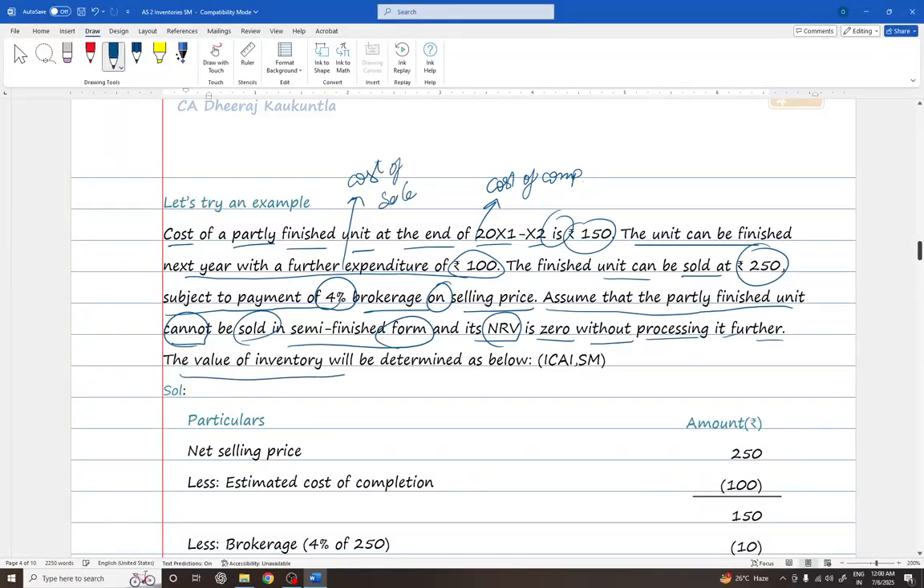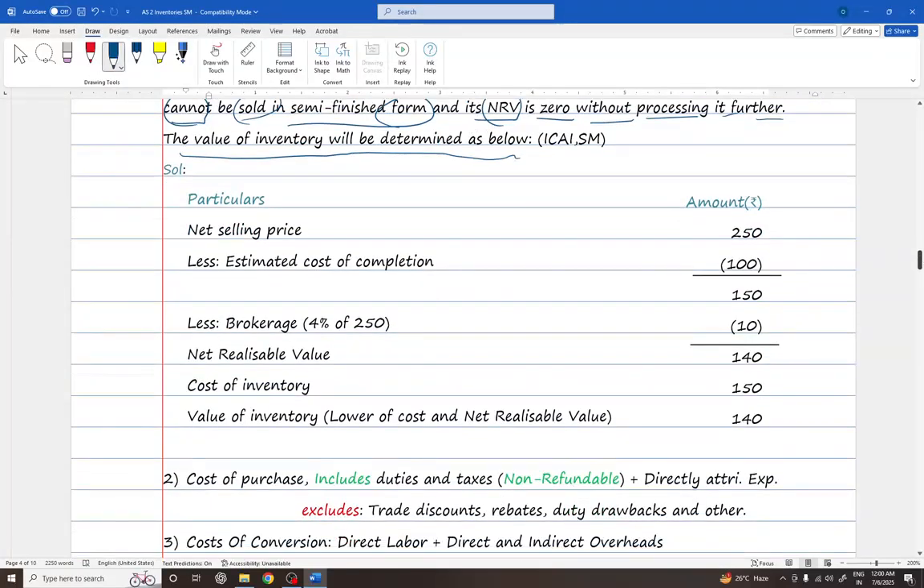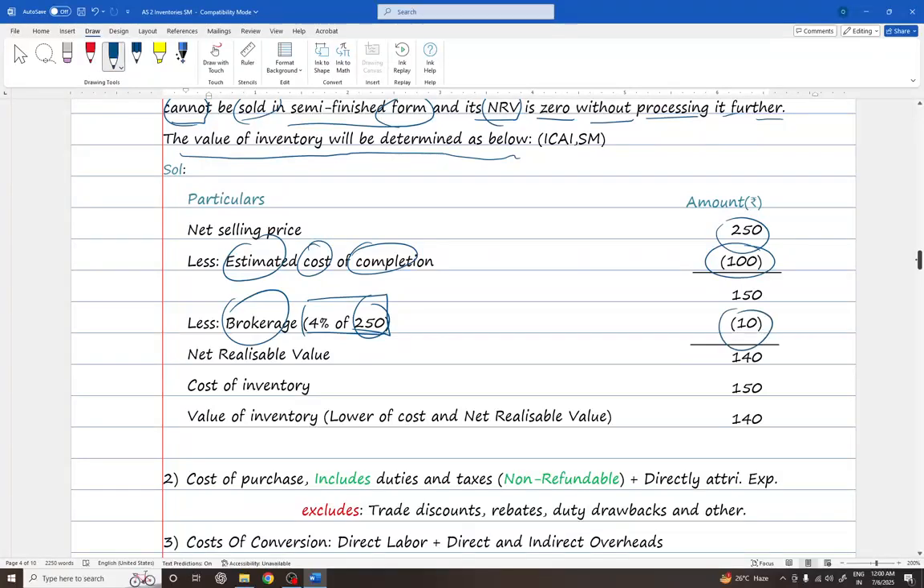Okay. Now the value of inventory will be determined as below. It is taken from ICAI study material. Let's see. Now net selling price in future is rupees 250 and the estimated cost of completion is rupees 100 and the estimated cost of sale, brokerage, is 4% of selling price 250, that is rupees 10. From the estimated net selling price, we decrease cost of completion and brokerage of 4%. We arrive at the net realizable value of 140 rupees. Cost of inventory is 150, whichever is lower of cost or NRV, that is 140 rupees.